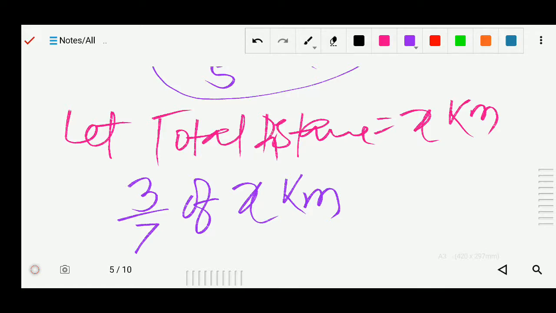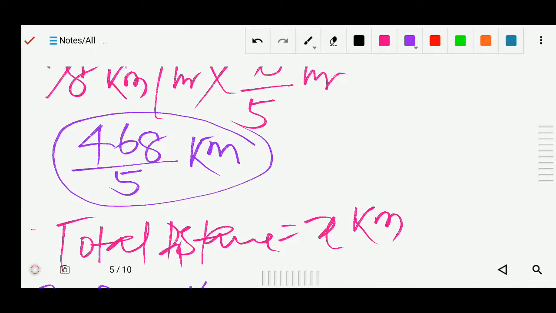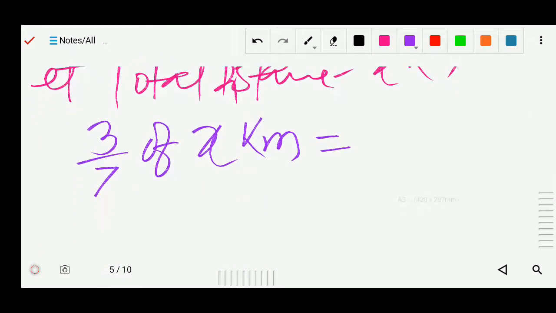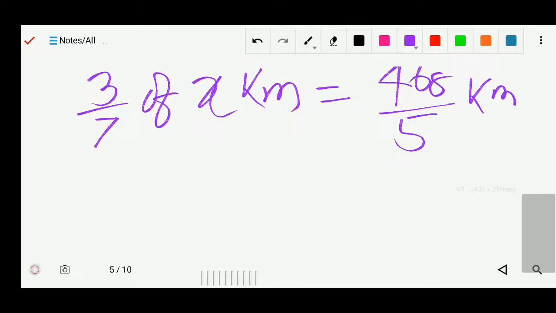So the total distance x kilometers times 3/7 equals what I just found out, 468 by 5, because this 468 by 5 is 3/7 of the total journey. So 3/7 of the total journey is 468 by 5 kilometers.